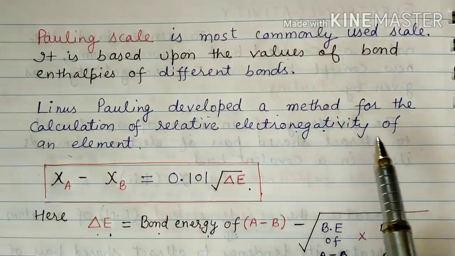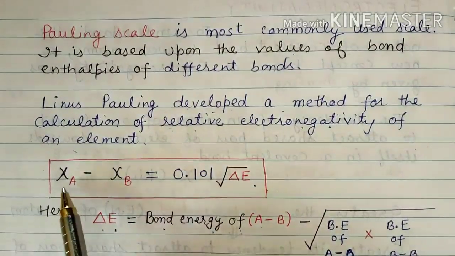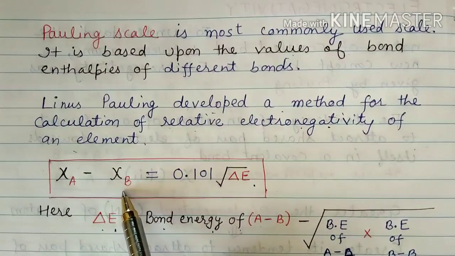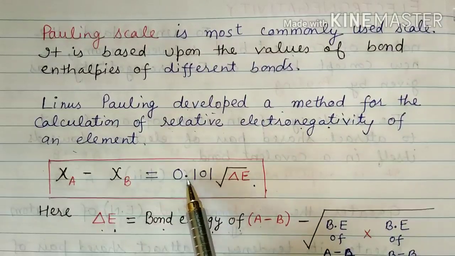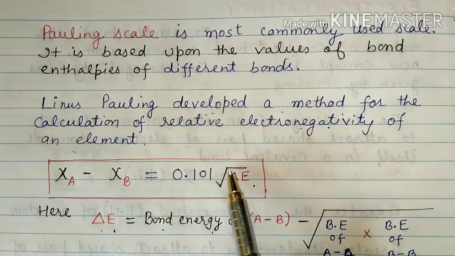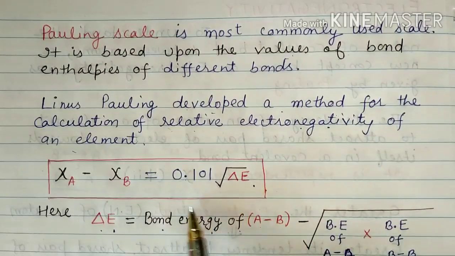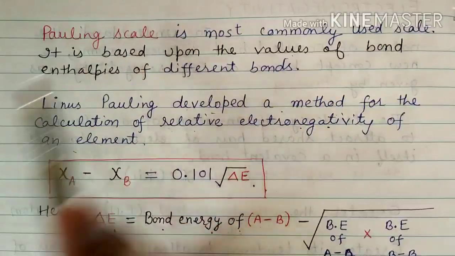The formula for this is chi A, the electronegativity of element A, minus chi B, the electronegativity of element B, equal to 0.101 square root of delta E. Now what is delta E here? This is the formula we have to keep in our mind, the formula used for finding the electronegativity value on the Pauling scale.